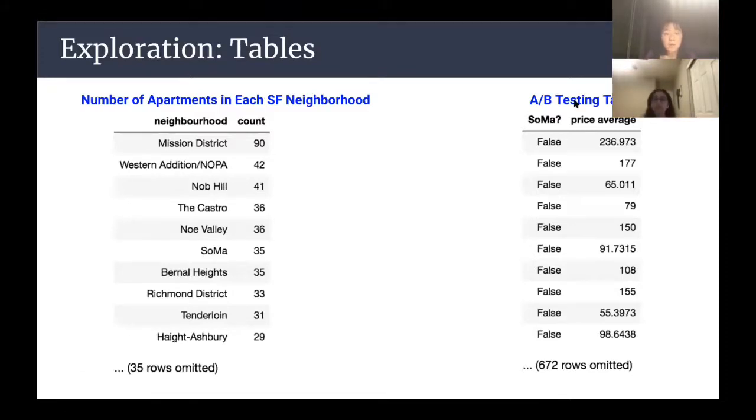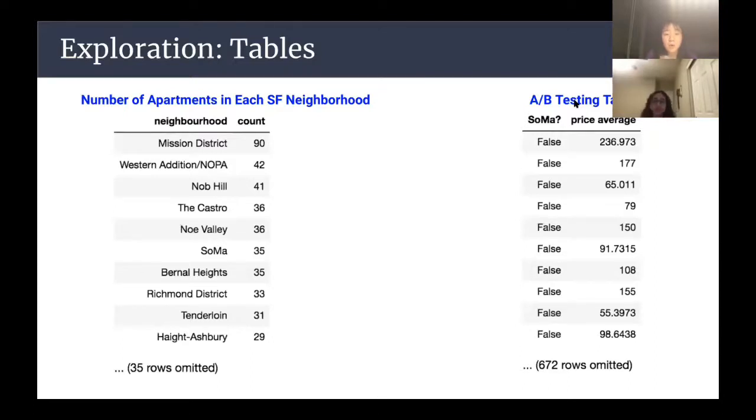The table to the left summarizes how many apartments are in each neighborhood in our sample. We see that there are 35 apartments from SoMa. Though this is a small proportion, as long as we repeat the shuffling process many times, every apartment price average still has an equal chance of being assigned in either group.